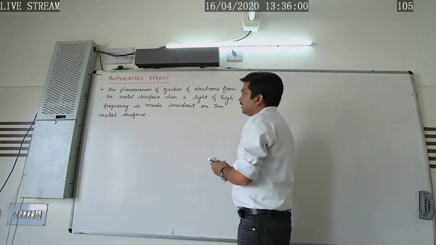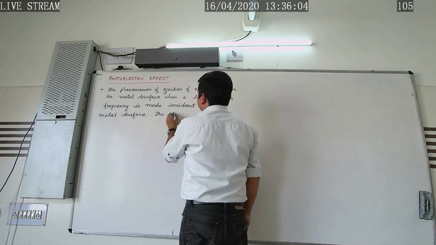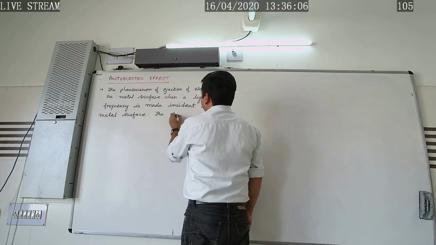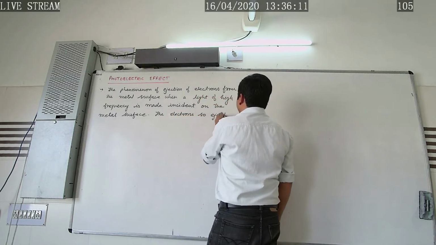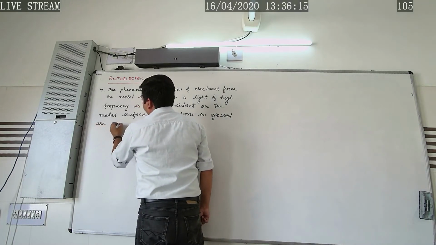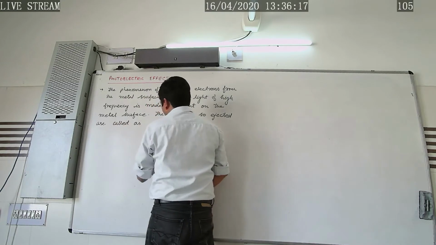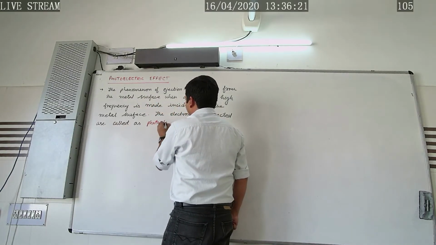Further, the electrons so ejected are called photoelectrons.